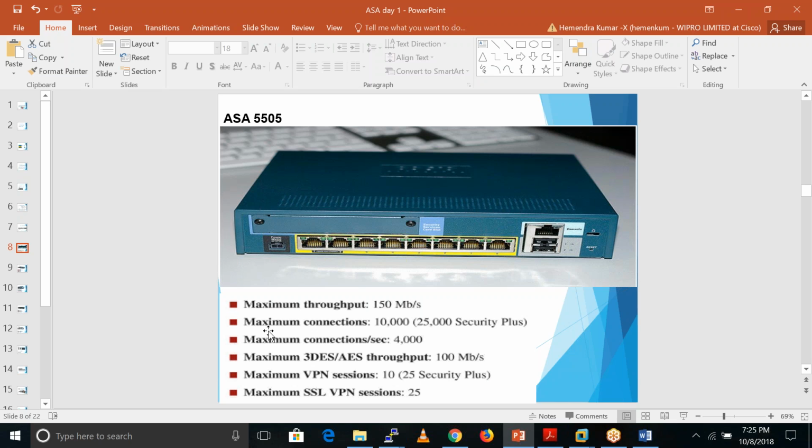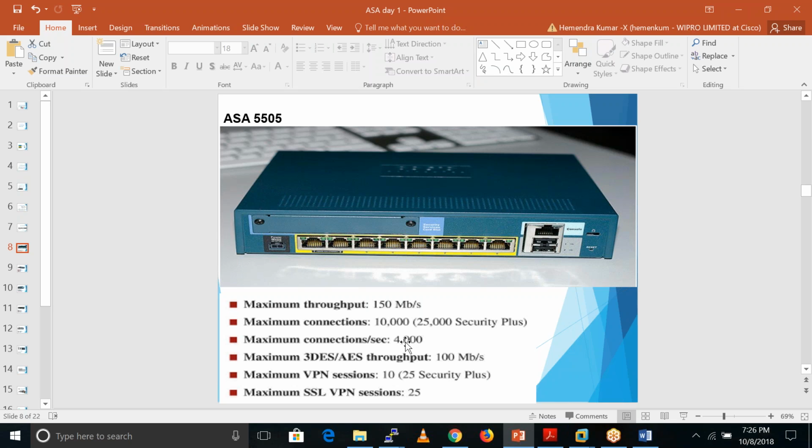These are the maximum connections this firewall supports, like 10,000. This is on the basis of the base license only. Security Plus is a license; if we have a Security Plus license, then the maximum connections is 25,000. Maximum connections per second is 4,000.